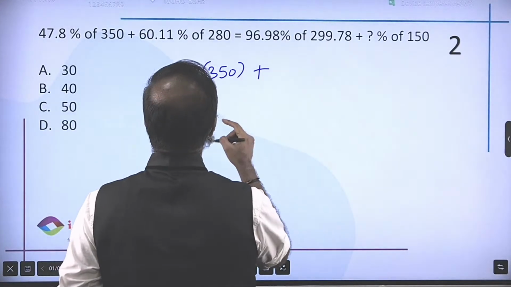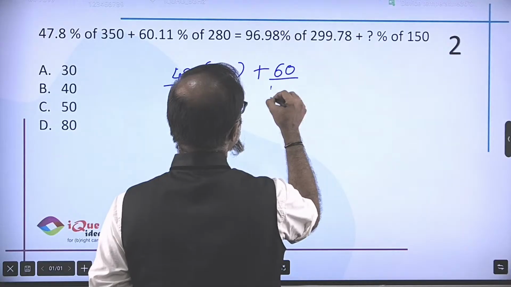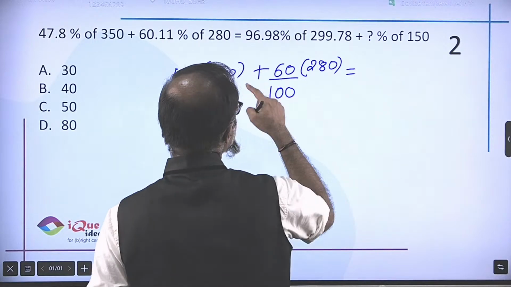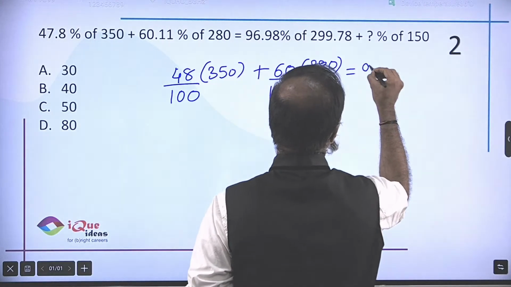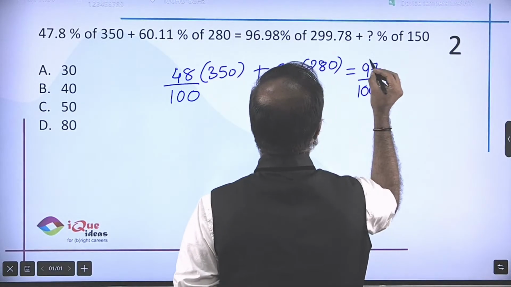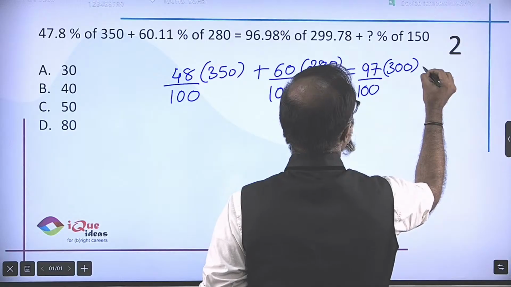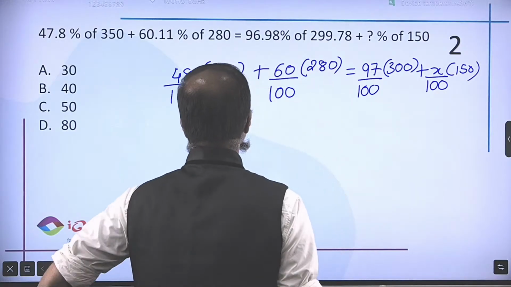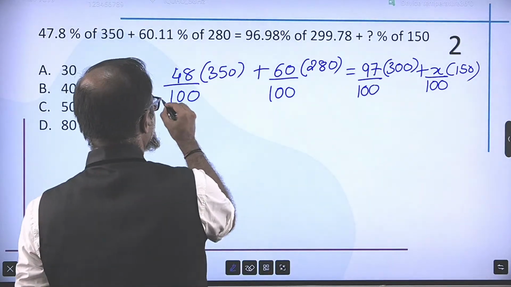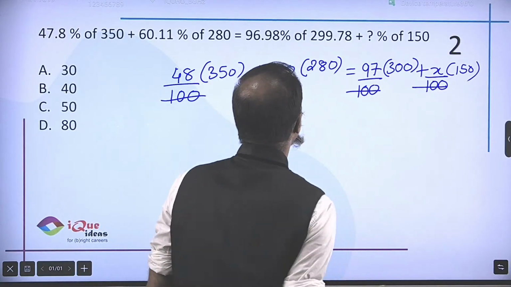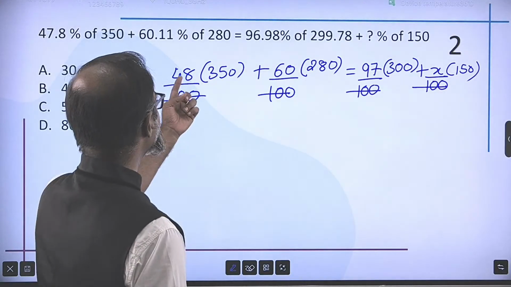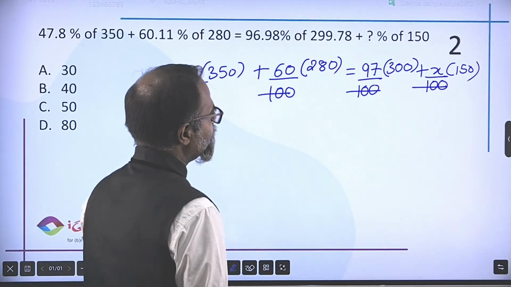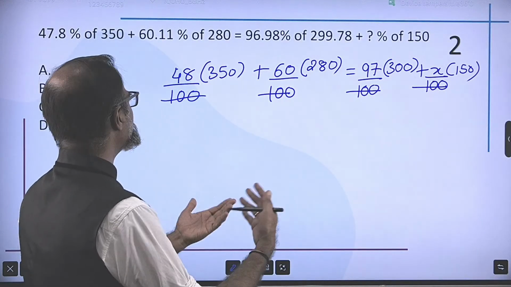350 plus 60.11%. So let's keep it as 60% of 280 will be equal to 96.98%. Let's take that as 97% of 299 point something, 300 plus what? So let us take it as x percent of 150. First things first, all the figures have 100 as the denominator. So I can simply eliminate all the hundreds. So now my problem boils down to 48 into 350 plus 60 into 280 is 97 into 300 plus x into 150.